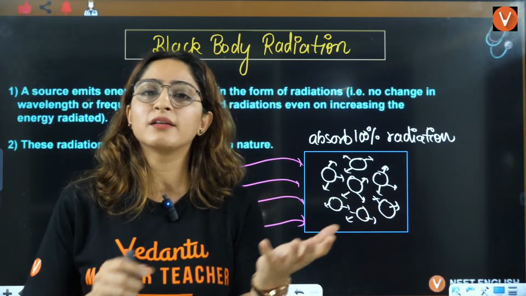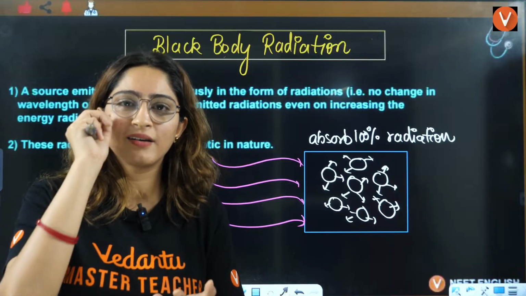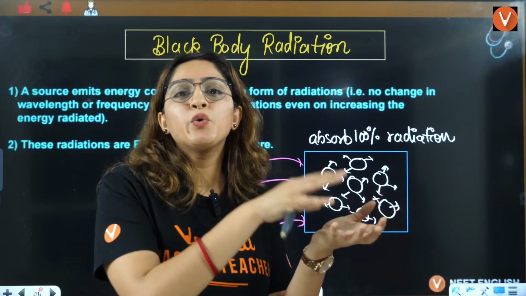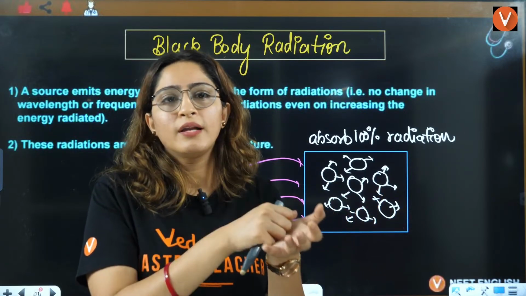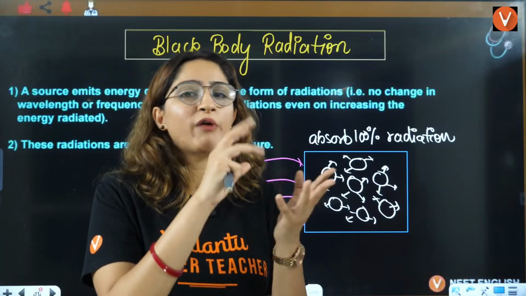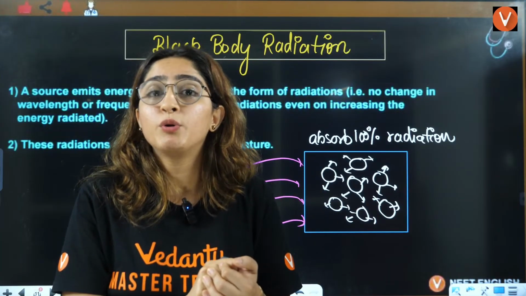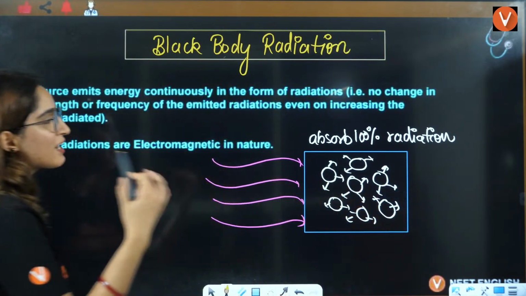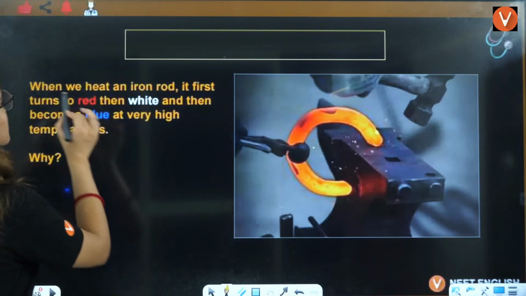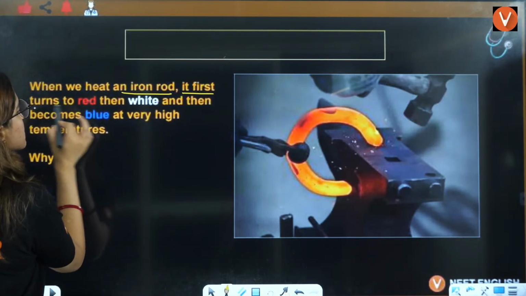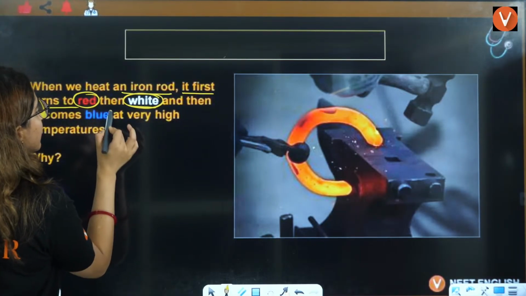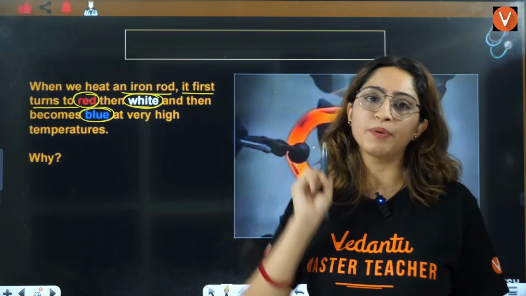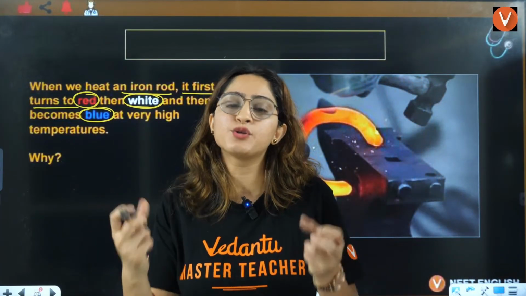Now let's understand what kind of question they ask you. They will say that there is an iron block, right? This is an example you will see in every single book. Iron you have, right? When you heat it, firstly it will go reddish in color, then it will go white in color, then somewhere it will go blue in color, right? So when we heat an iron rod, it first turns red, then white, then blue at very, very high temperature. Now they're asking us why it is so, right?